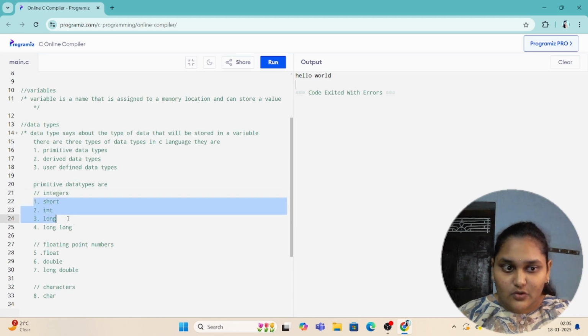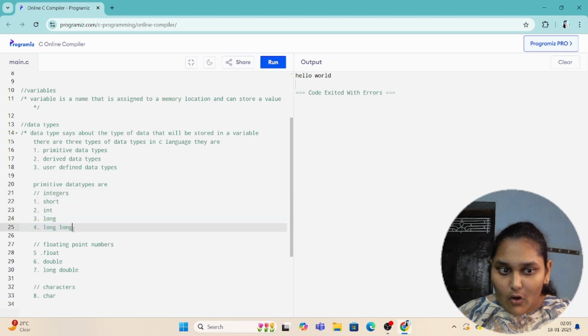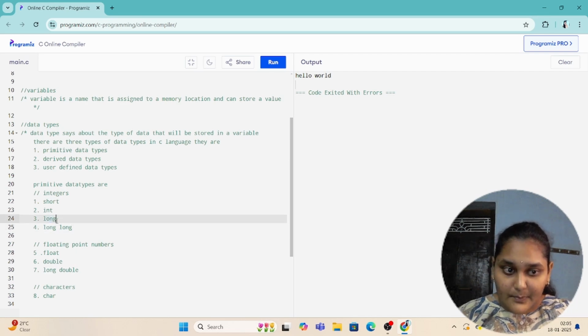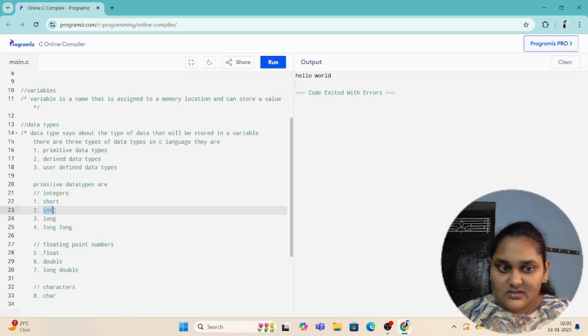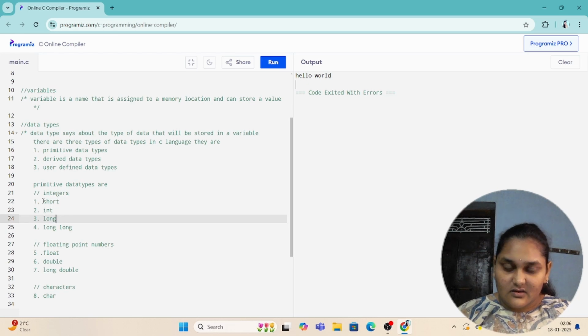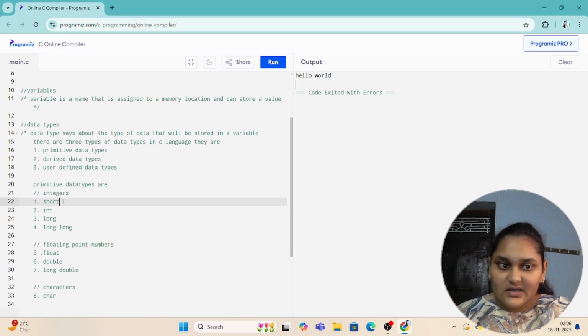These four data types store integers only, but long stores very big numbers. Int stores somewhat smaller integers than long, and short stores smaller integers than all these three. They have ranges. Short stores from this number to this number, and int stores from this number to this number. But int's range is bigger than short.